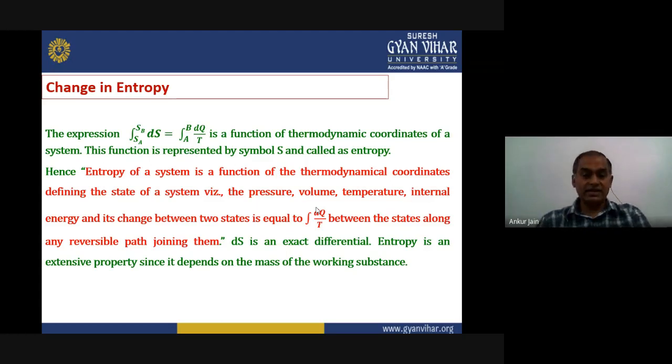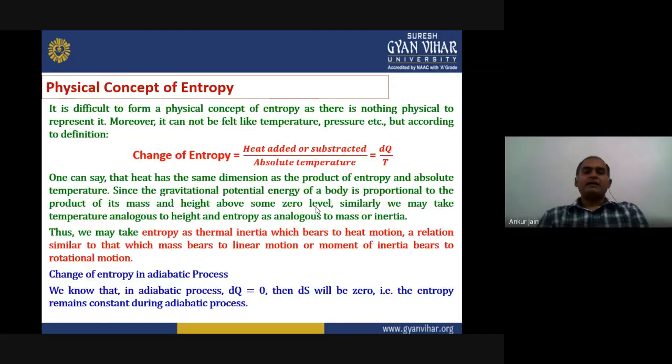dS is an exact differential. This is an important point to consider. When we defined the first law of thermodynamics, we said that dQ, dU, and dW are totally different from each other. dU is the exact differential. The other ones are not exact differentials. Here dS is also an exact differential, and that's why entropy is an extensive property, because it depends on the mass of the working substance. Okay, now we will understand the physical significance of entropy.